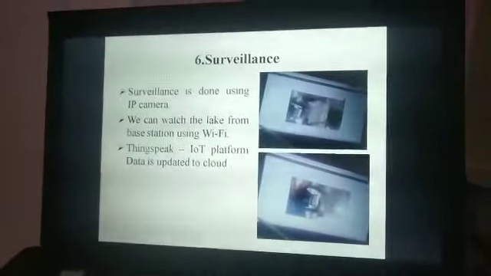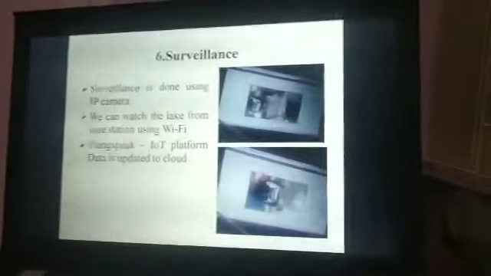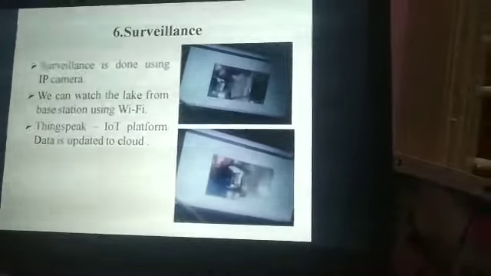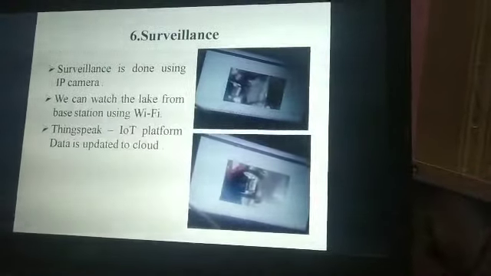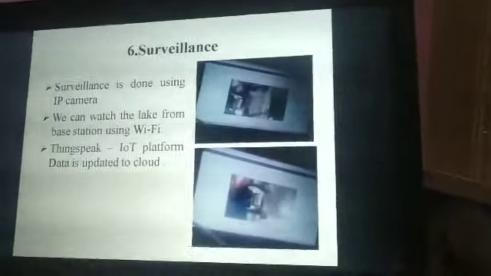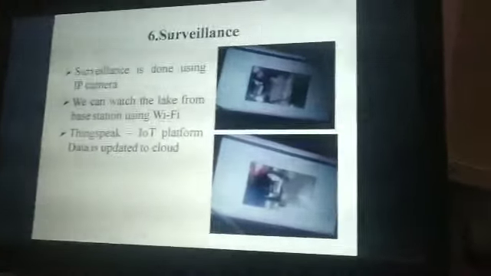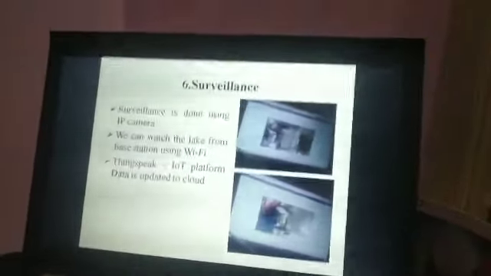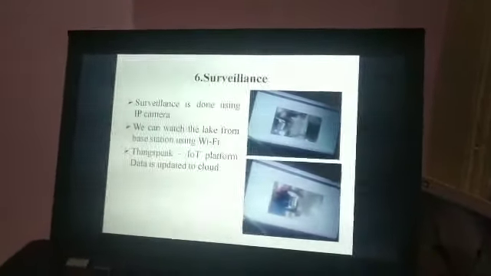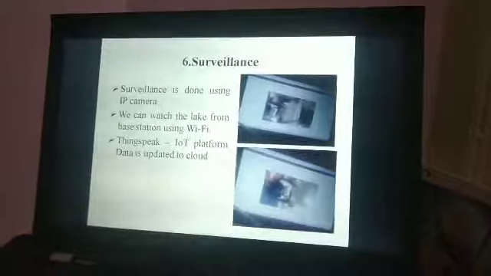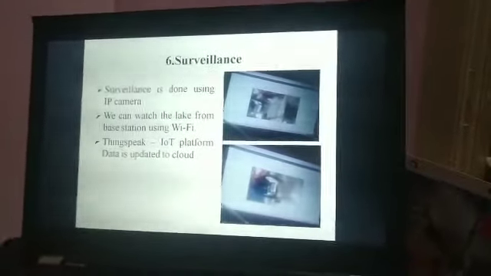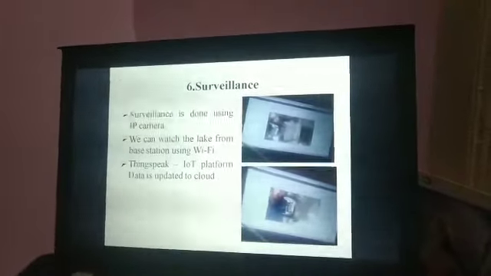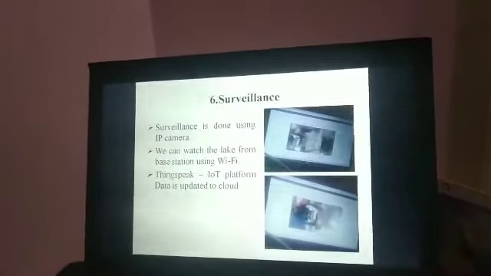And coming to surveillance. Using an IP camera we are doing surveillance. Why do we require this surveillance? If anyone is dumping wastage into the lake, we cannot guard at that time. Humans cannot guard every time. So our machine will guard over there. It will show what is happening over there. Using the IP camera, we have a live demonstration, and we can see what is happening over there in the base station itself.